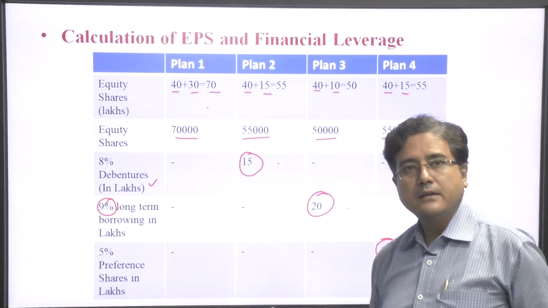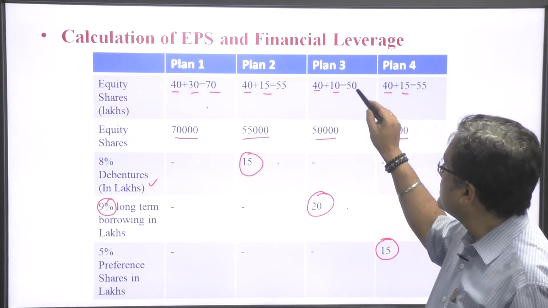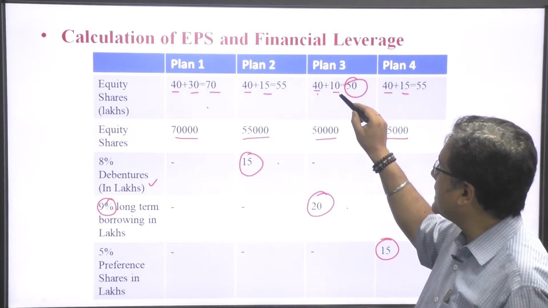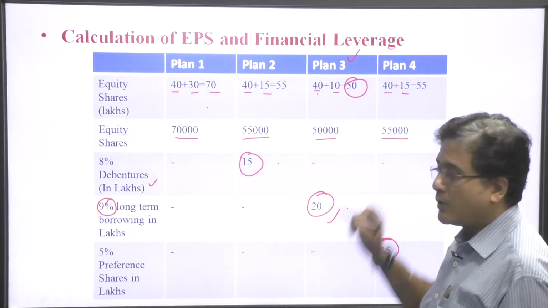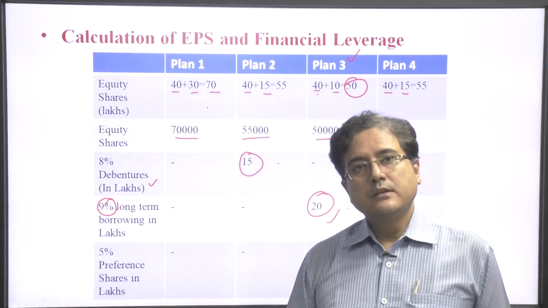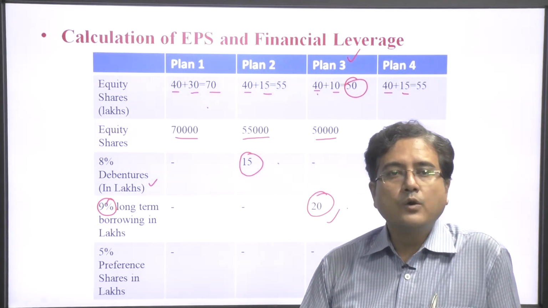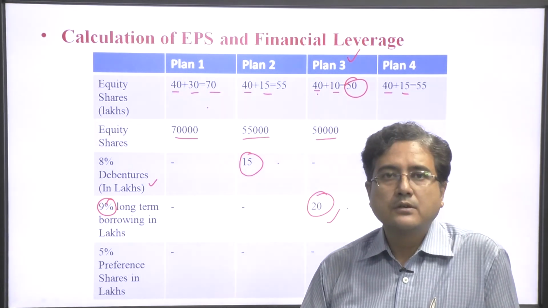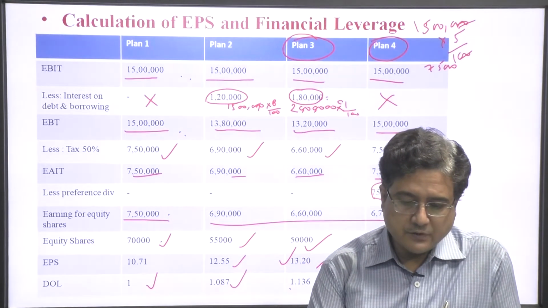In plan 3 we have equity shares of 50,000, 40,000 existing and 10,000 new. This is the best alternative among the 4. So, the company will have to choose the third alternative and go for long term borrowing instead of issue of debentures or preference shares to finance the expansion of the firm.